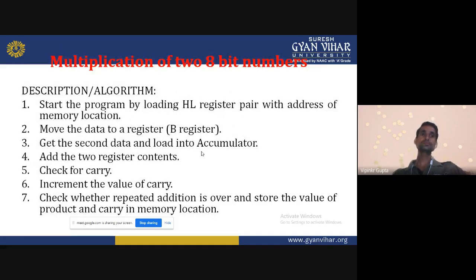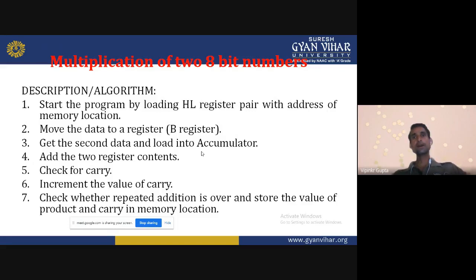Start the program. What is the algorithm? Whenever we write any program, first of all we design an algorithm. That algorithm defines how we will write the program, what the need of our program is, and which registers and memory we are using in that program.